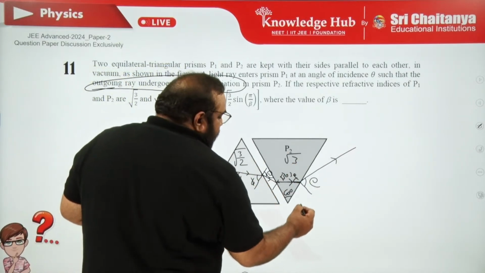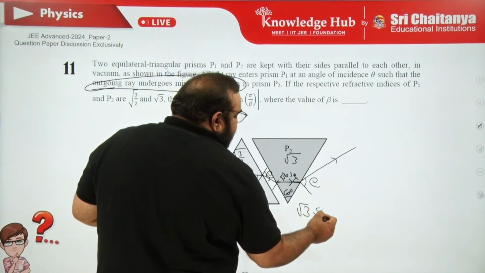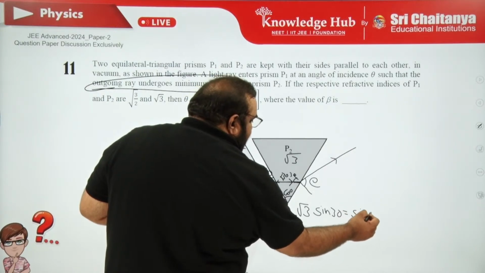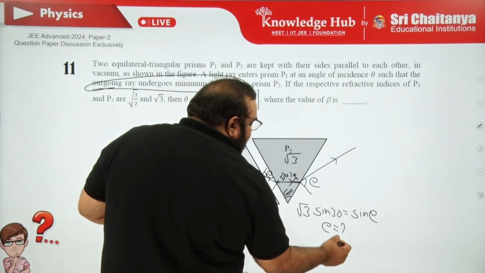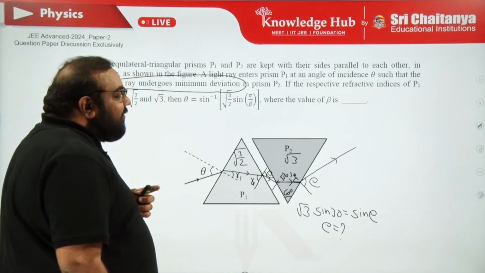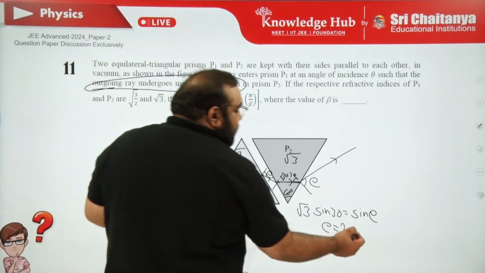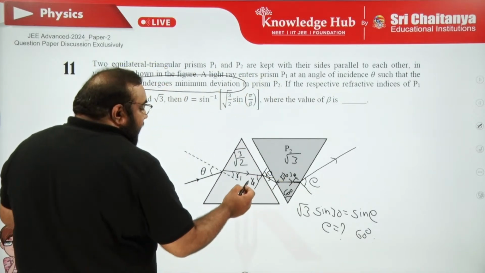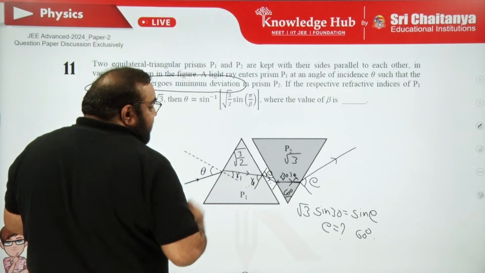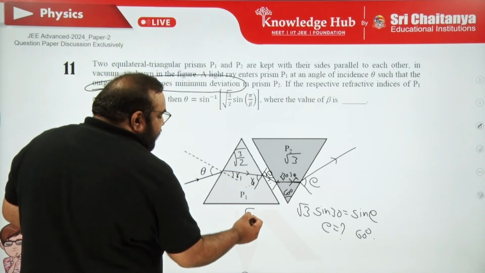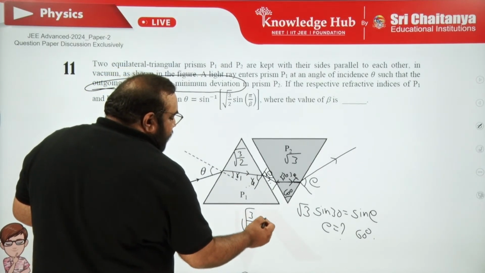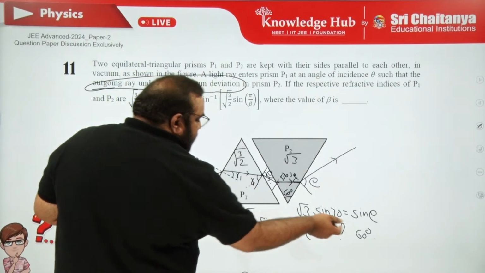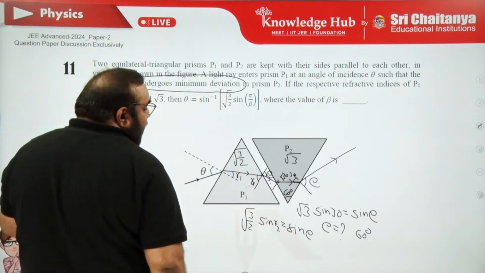That means here √3 sin 30 should be equal to sin E. From that you can calculate the emergent angle, sin 30 is 1 by 2. So the emergent angle is 60 degrees. Clear? So this is 60. Again apply Snell's law here. That is root 3 by 2 sin R2 is equal to sin E. The E value we already know. From that we can calculate the R2 value.